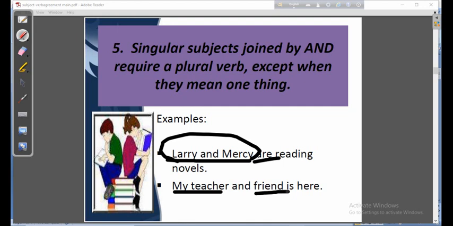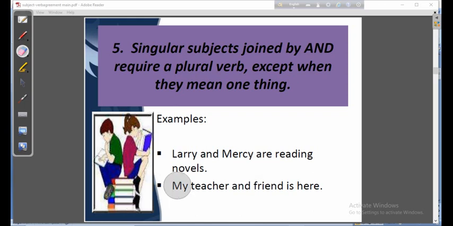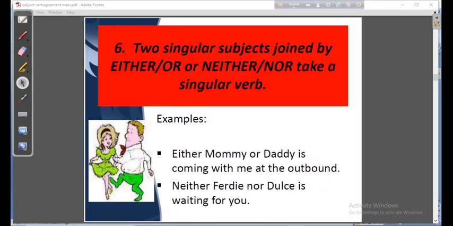Who is my teacher is my friend. So we are not talking about two persons here. The same person is my teacher and my friend. So it has oneness, it has become one being. It may also be one thing, and in that case our verb will be singular.